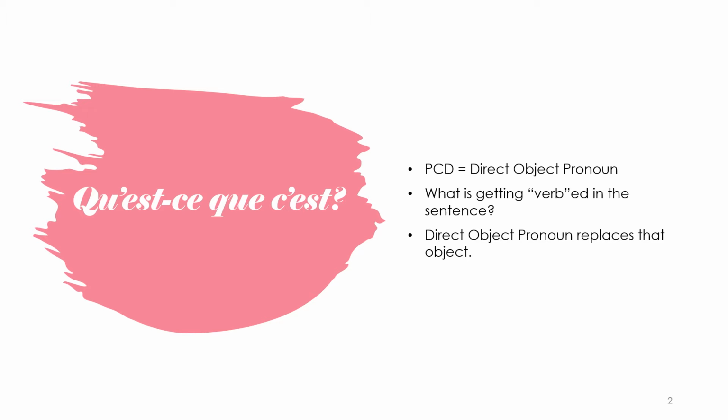Qu'est-ce que c'est? So what is it? A PCD is the exact same thing as what we call a direct object pronoun in English. So you've probably heard the phrase direct object and direct object pronoun. This is what the PCD does in French.